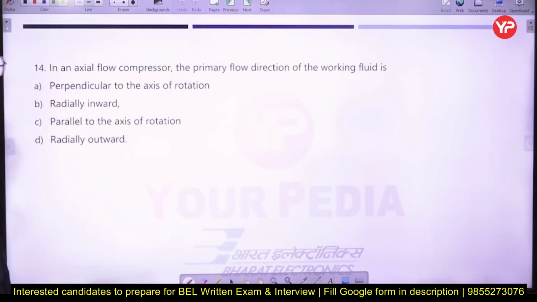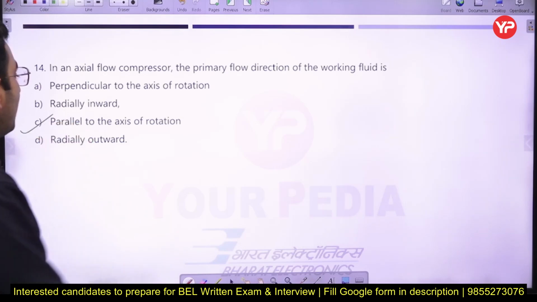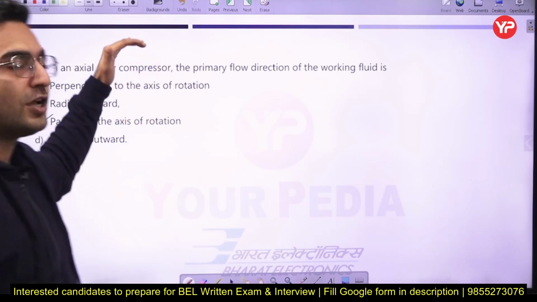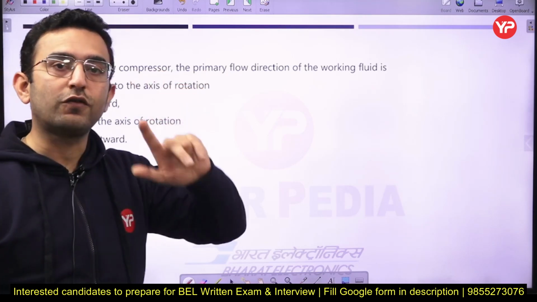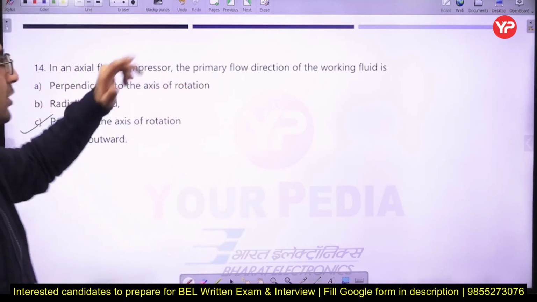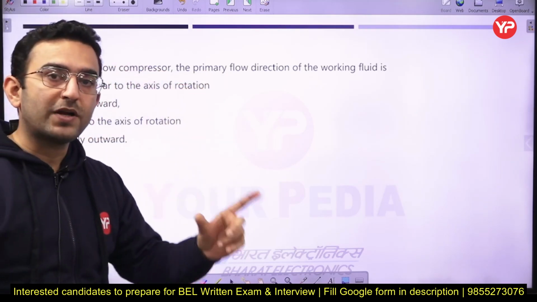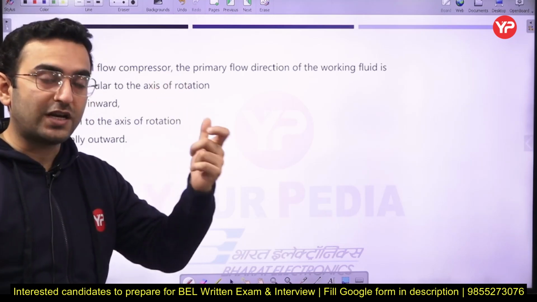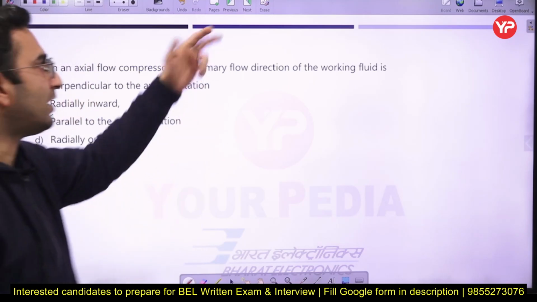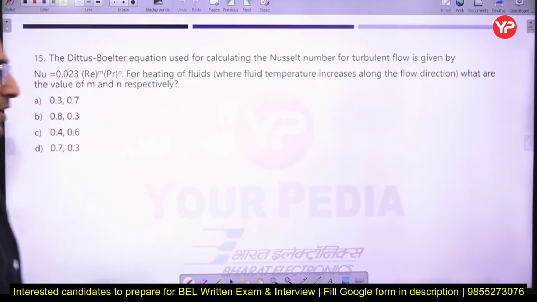Next part, in an axial flow compressor, the primary flow direction of the working fluid, that is a very simple question, is parallel to the axis of rotation. In the case of a centrifugal compressor, the fluid always flows in the radial direction. Just remember that. In the case of a reciprocating compressor, the rise in pressure occurs due to the decrease in volume, that is, the positive displacement compressors.